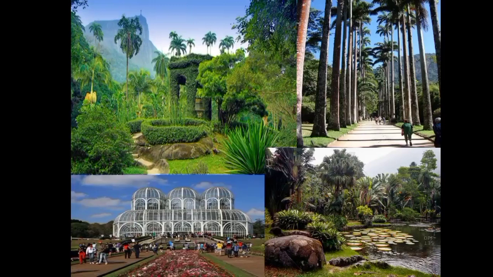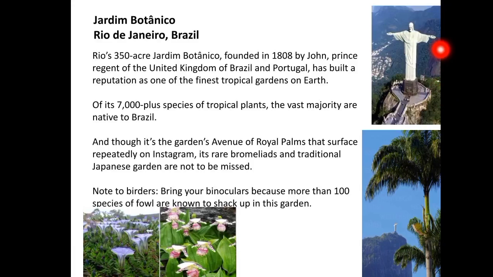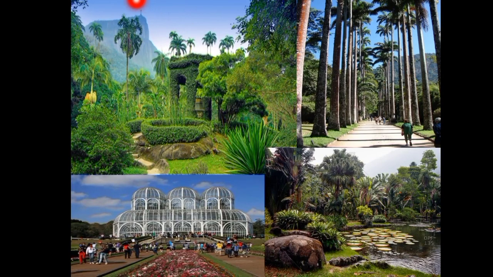We all know that Brazil has a Jesus Christ statue. It is the seventh wonder of the world, and under the foot of the Corcovado mountain you will find this botanical garden. You can see here a statue of Jesus Christ, or the Christ Redeemer. This is the mountain known as the Corcovado mountain, and under its foot this botanical garden is located.